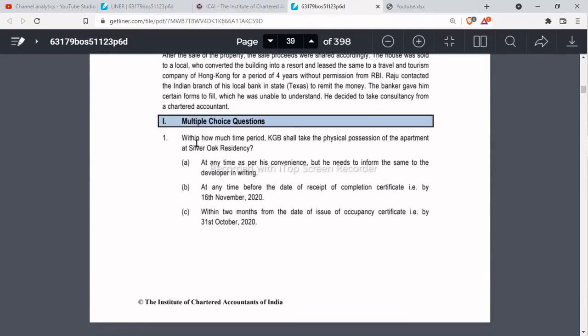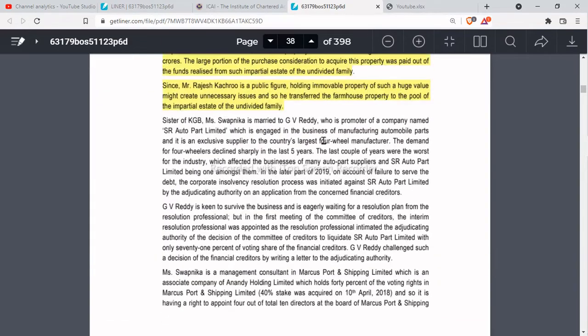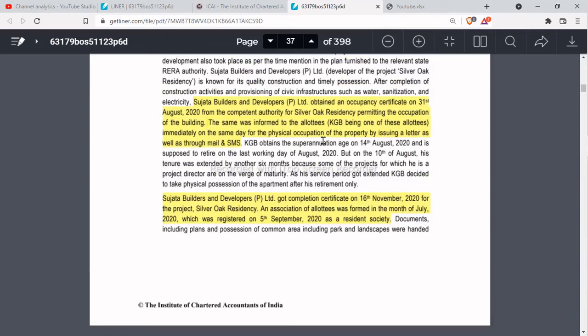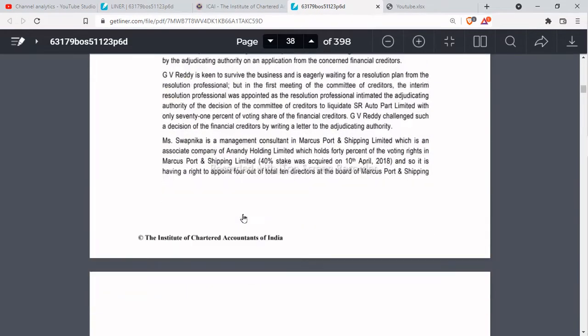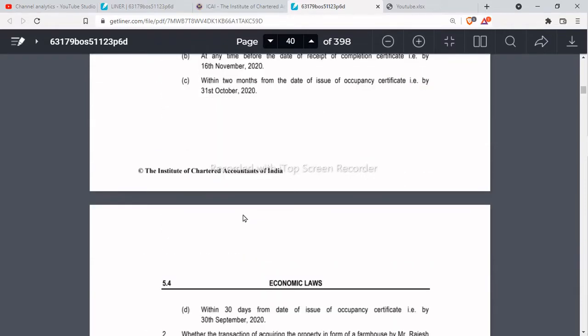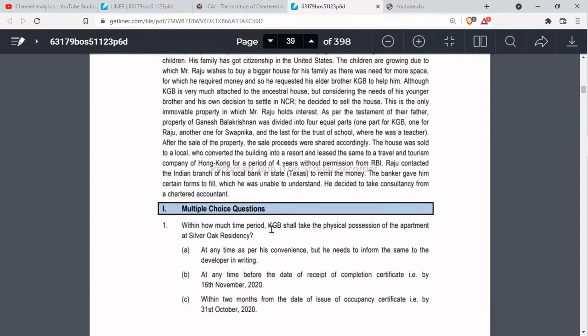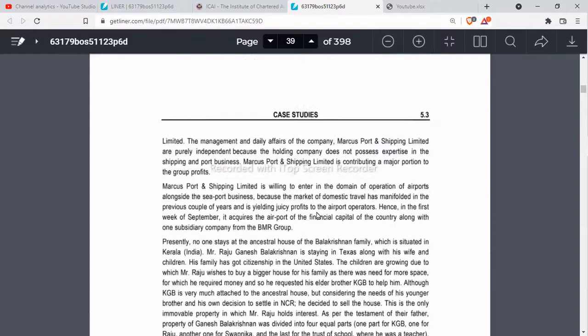So let's start. Within how much time period shall the KGB take the physical possession of the apartment at Silver Oak Residency? This is a very simple question. If you know the time period, you will directly get this answer. So what they have asked is, within how much time the KGB shall take the physical possession of the apartment.